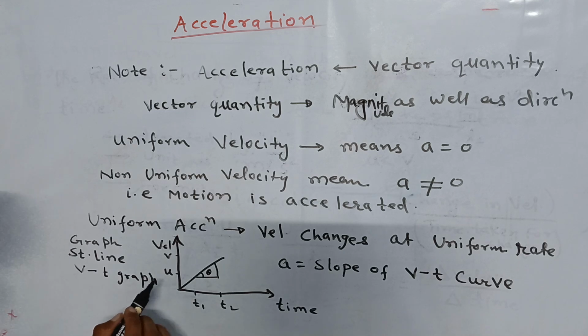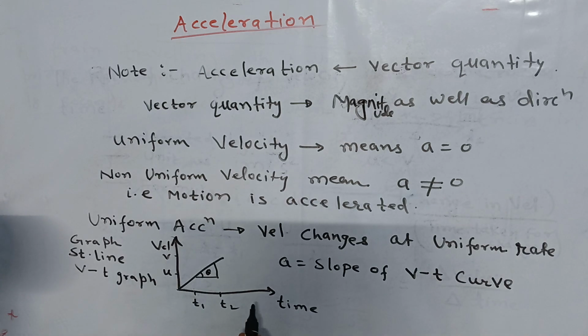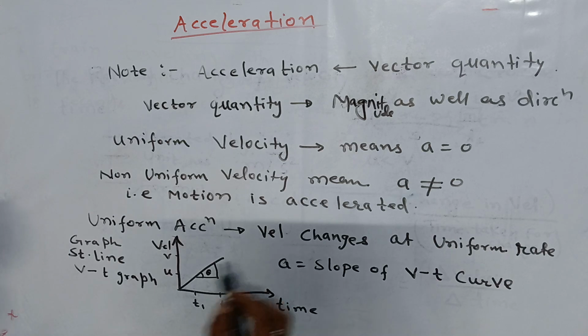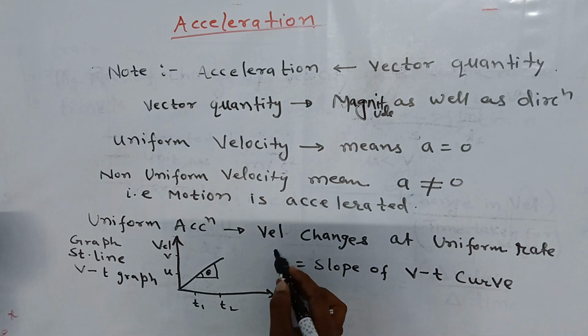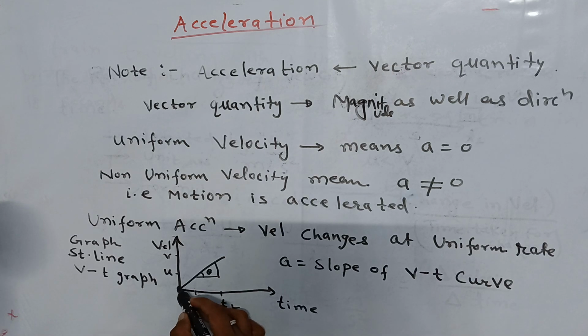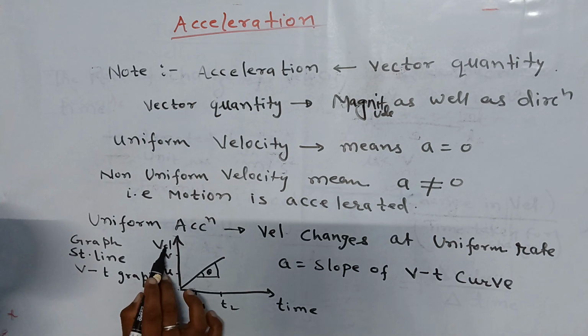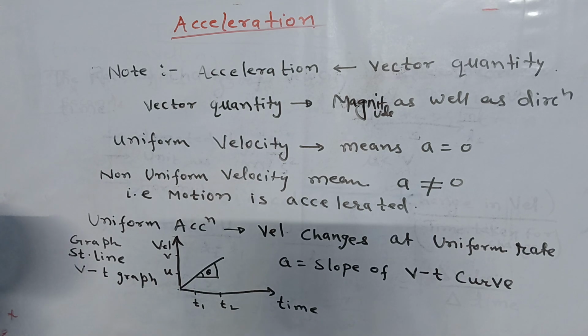And what will be the graph for velocity time? For a uniform rate of change of velocity, the velocity time graph will be a straight line.